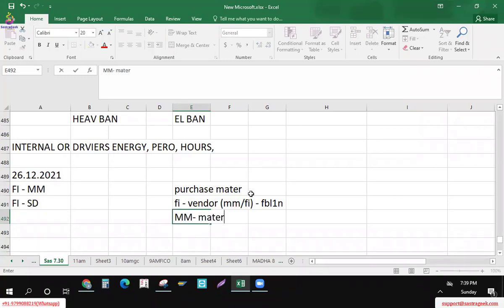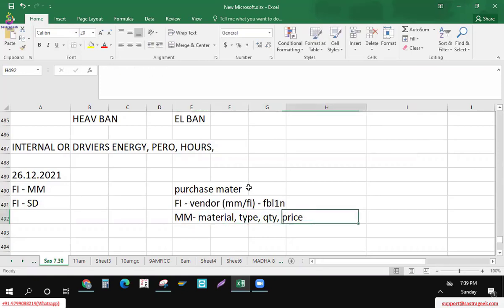At the MM side, material, type of material, quantity, then price related areas will get affected automatically, and the postings will be done. Postings will be done in the MIRO panel, with the help of purchase orders, which we raise for the MM.